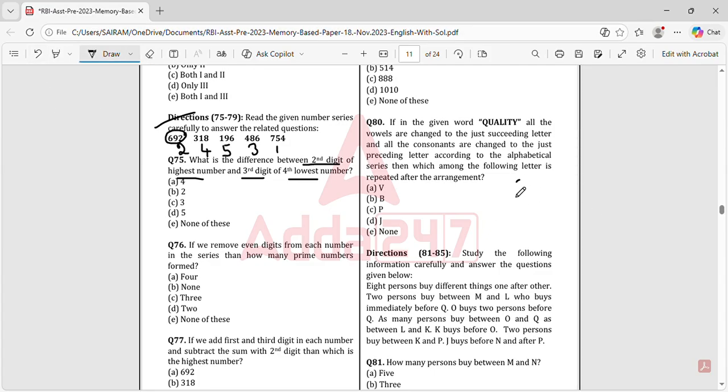So I kindly request you to start with reasoning and English. I'll be doing reasoning and English only. Quants I will take one session every day, but reasoning and English will be done every day in a good manner, because I want you all to get more marks, and it is from reasoning and English that we can. If English is there, make use of English very well. Don't neglect it.